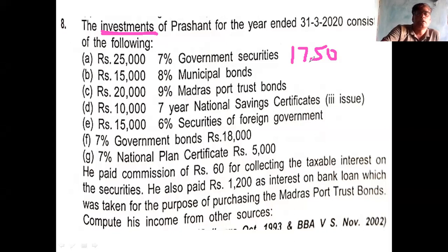15,000, 8%. 1,200. The next is 20,000, 9% Madras Port Trust bond. 1,800. Next, 10,000, 7 years National Savings Certificate, third issue.